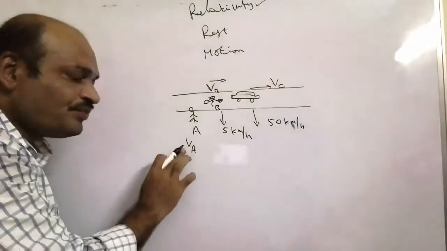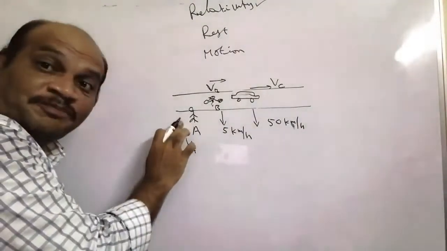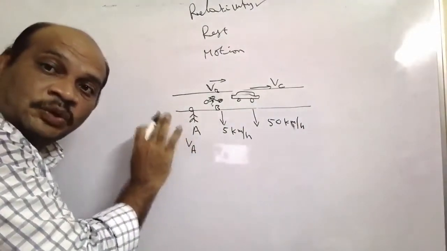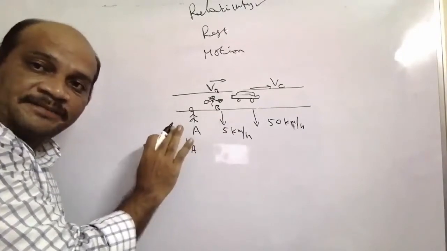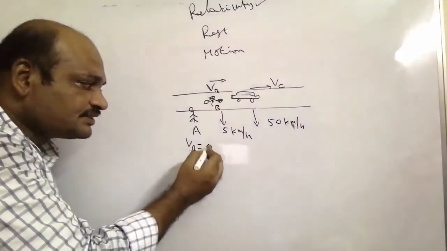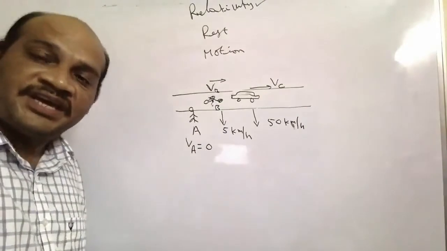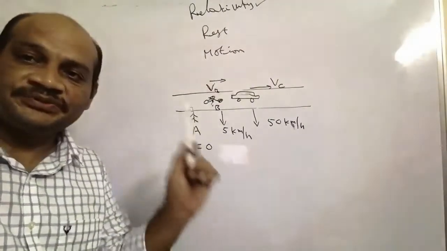The velocity of A, who is standing beside the road, with respect to ground is 0.